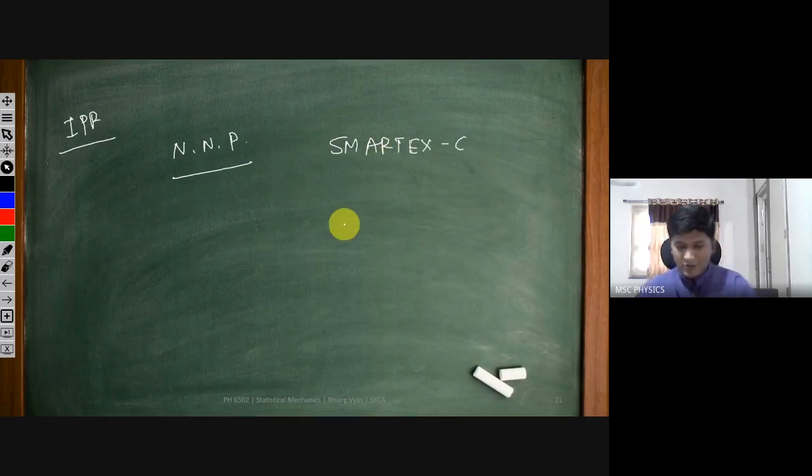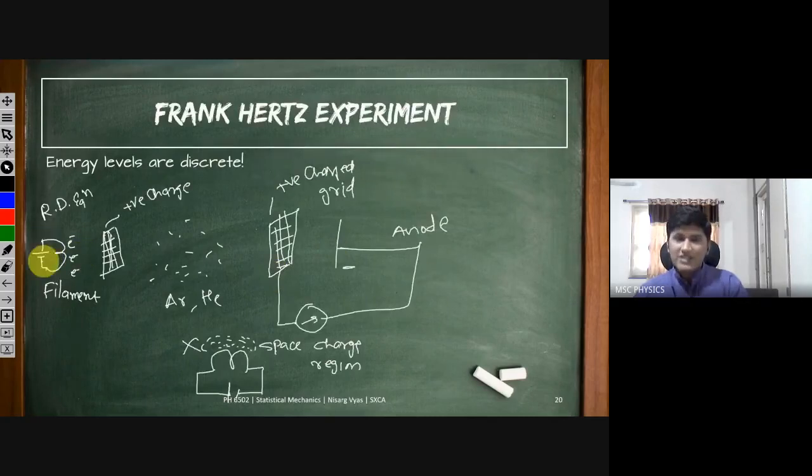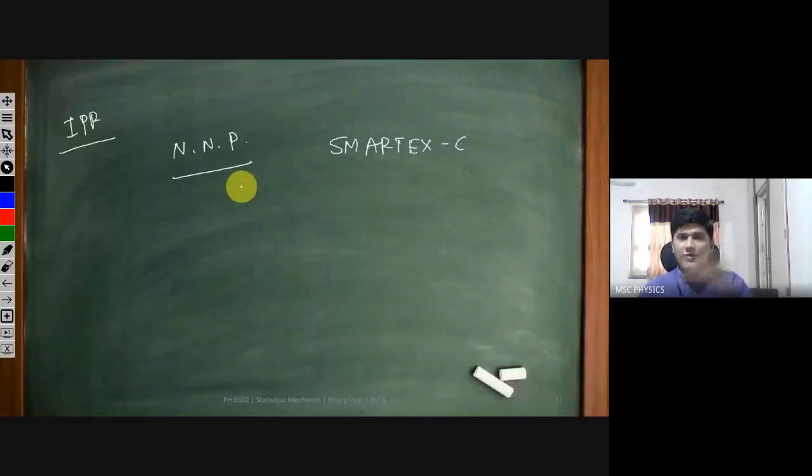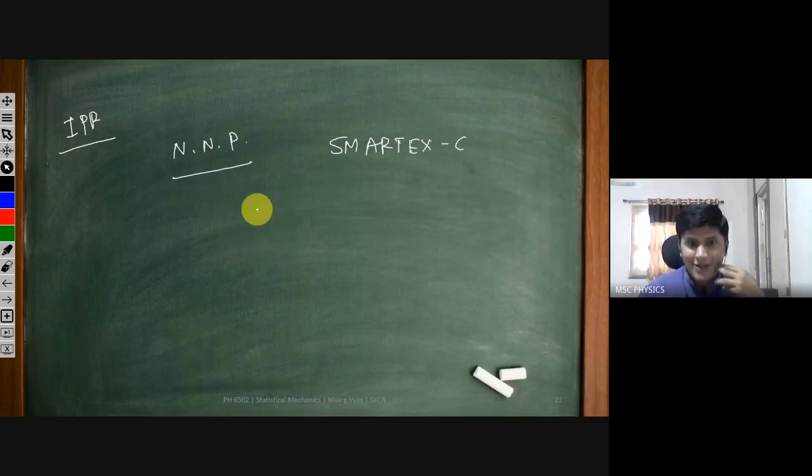So it is a wonderful game of research where we are actually using the Richardson-Dushman equation to know how many electrons will be there. And to eliminate this space charge region, we are using something called the Child-Langmuir equation to know how much potential should be applied on this positively charged grid. So it is another level, but just by understanding the Richardson-Dushman equation, which we can understand using statistical mechanics, we are able to know that energy levels are discrete by applying it to the experiment, and we are able to confine the non-neutral plasma in the toroidal assembly for about 5 minutes or maybe longer.